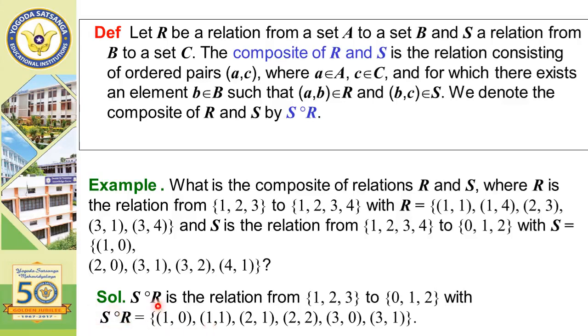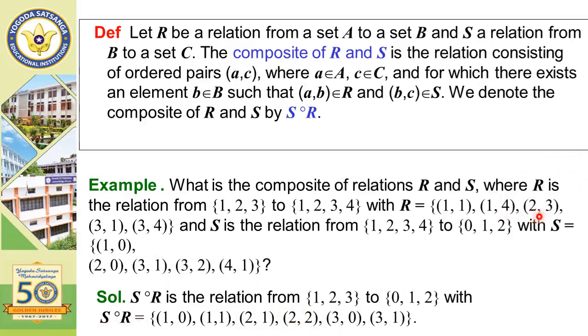Next, (2,3) belongs to R, and (3,2) belongs to S, and (3,1) belongs to S. So (2,3) belongs to R and (3,1) belongs to S. What is the middle element? 3. Therefore 2, 3, 1. Ultimately we have the A value 2 and the C value 1, that is (2,1). Hence (2,1) is an ordered pair belonging to the composition S∘R.